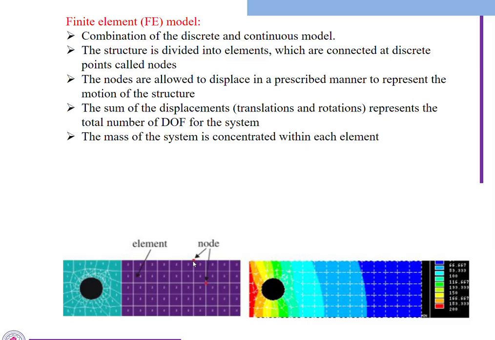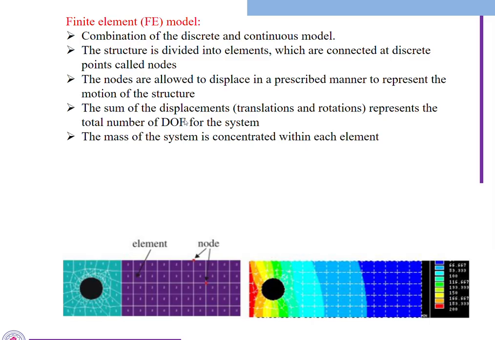Each node will be concentrated at the corners, and each node will have some displacement. For every node there will be one displacement. The number of displacements is equal to the number of nodes in this structure. The nodes are allowed to displace in a prescribed manner to represent the motion of the structure.